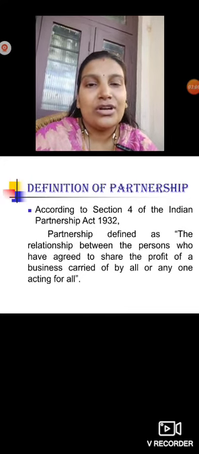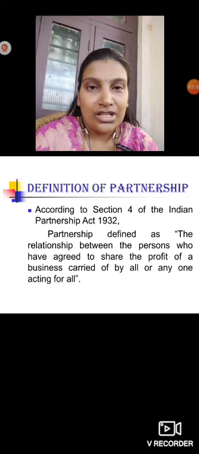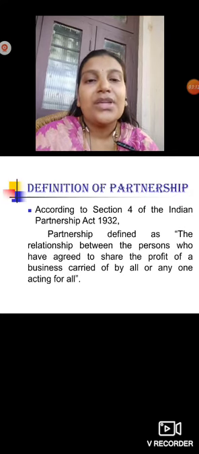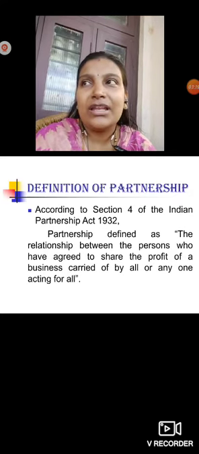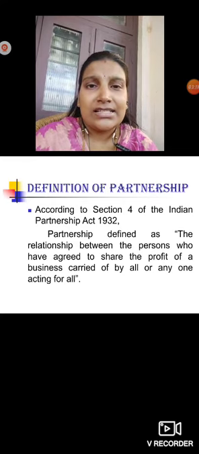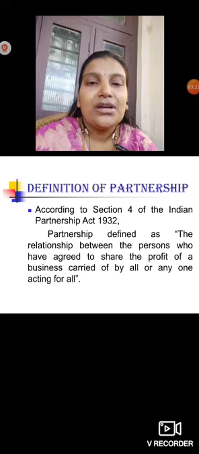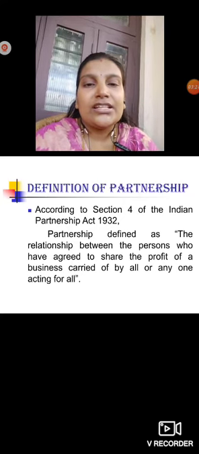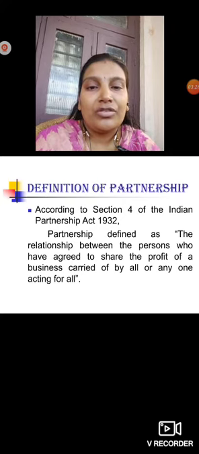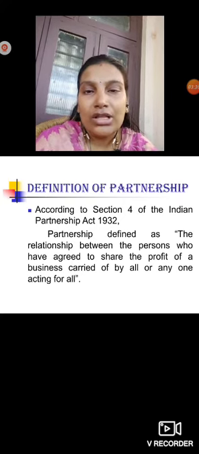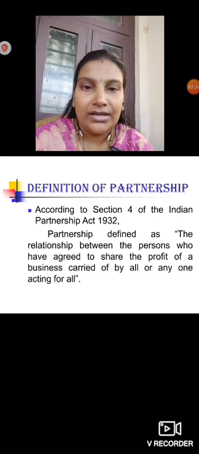Okay, it is not that in a partnership all together have to work and share the profits. It is not like that. Anyone can also work for all, meaning the remaining can be considered sleeping partners, and one can be considered an active partner here. So partnership means what? It is a relationship between the persons who have agreed to share the profit of a business carried on by all the partners or anyone acting for all the partners here.